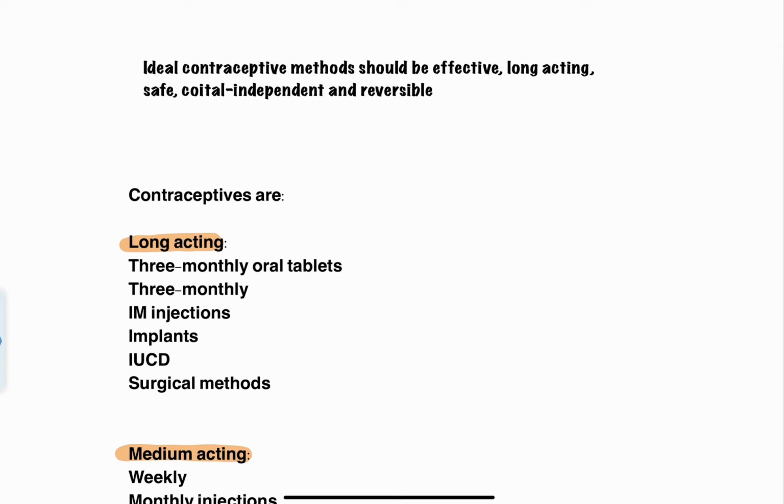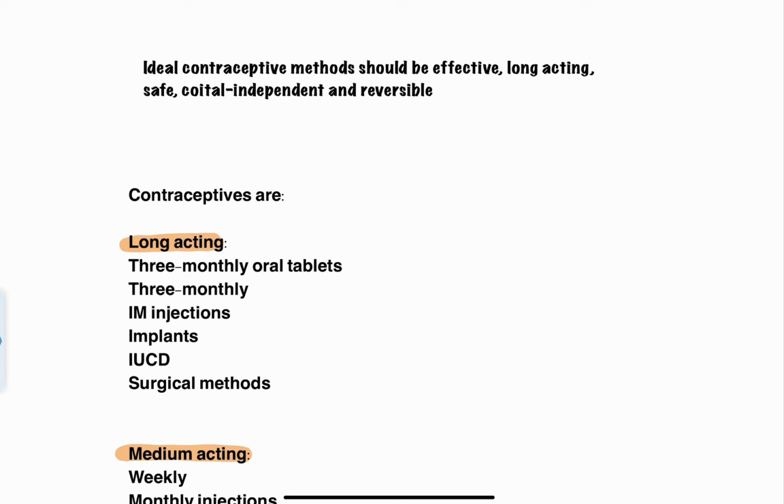Let's say, for example, a patient comes to you, and this couple desires contraceptive effect for the next 6 months. The contraceptive agent you prescribe to that couple should provide contraception irrespective of whether the couple is going to have coitus or not. So every time the contraceptive effect has to be present. Such a contraceptive agent is an ideal contraceptive method.